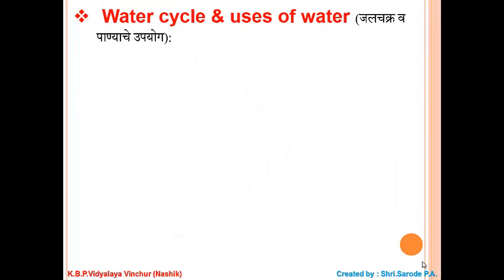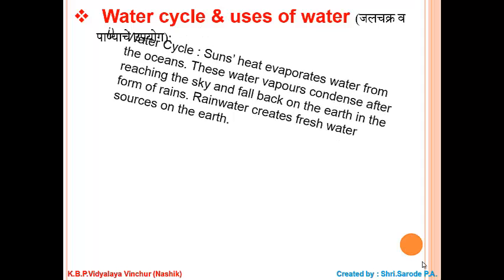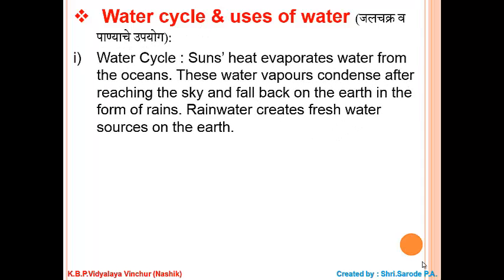Water cycle and uses of water. Water cycle. The sun's heat evaporates water from the oceans. These water vapors condense after reaching the sky and fall back on the earth in the form of rains. Rainwater creates fresh water sources on the earth.